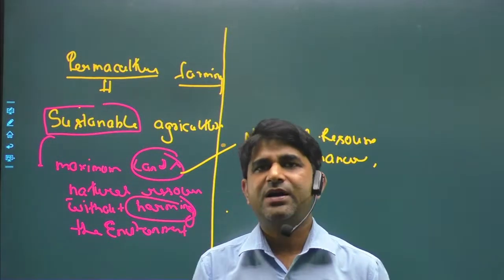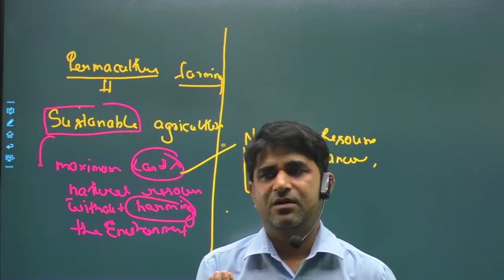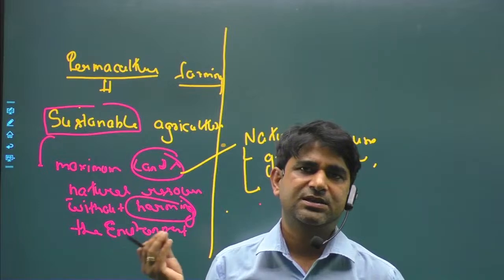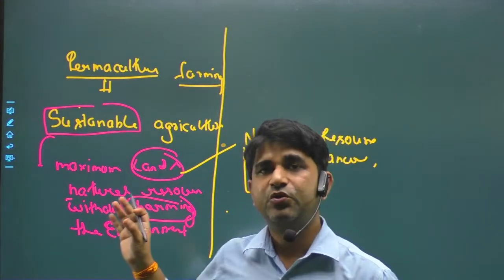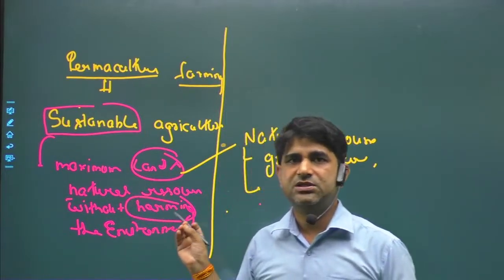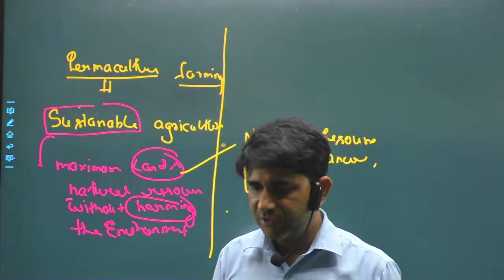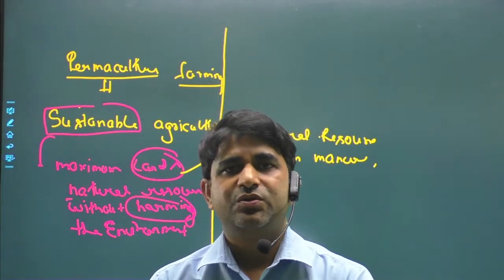And permaculture is also a small thing like sustainable agriculture, because in permaculture we do all the practices which we have discussed, that we have to use maximum natural resources without harming the environment. Because if there is any change in the environment, that will be very harmful for any area. So that is known as permaculture.